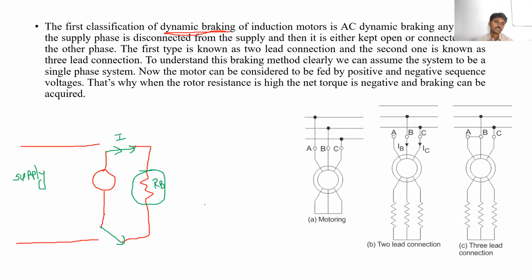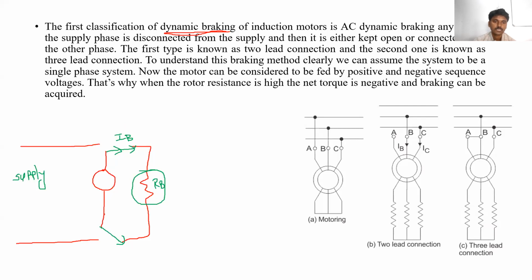If the braking resistance is high, the flow of current is very low. If the flow of current is very low, the speed of the motor also decreases very slowly, and the motor stops slowly. When will the braking current increase? When this resistance is small.